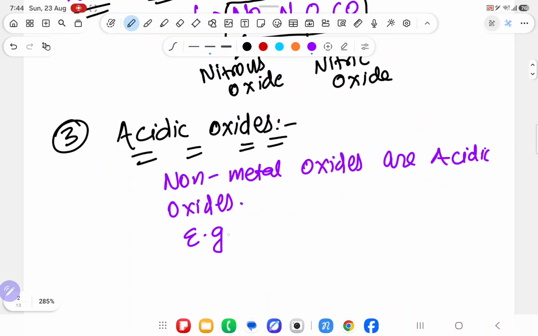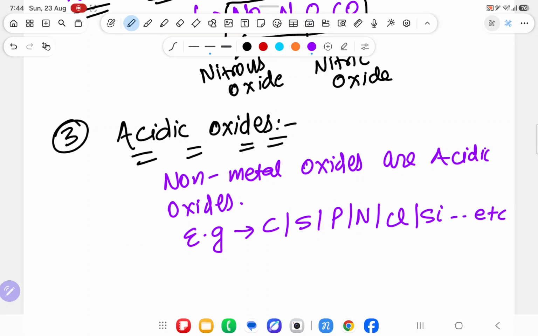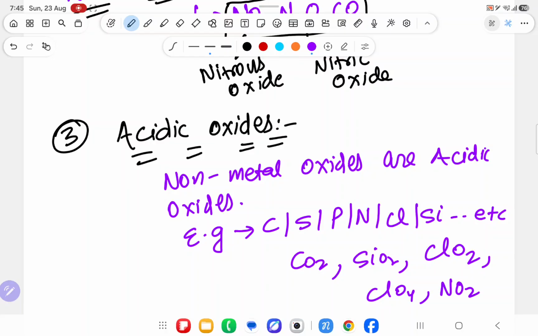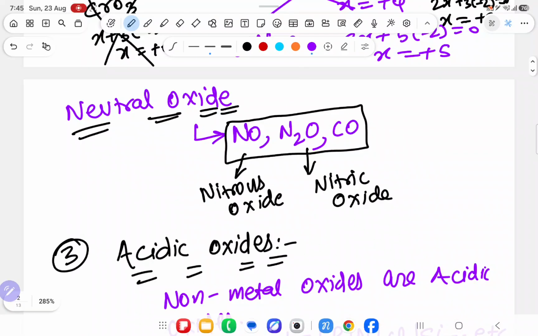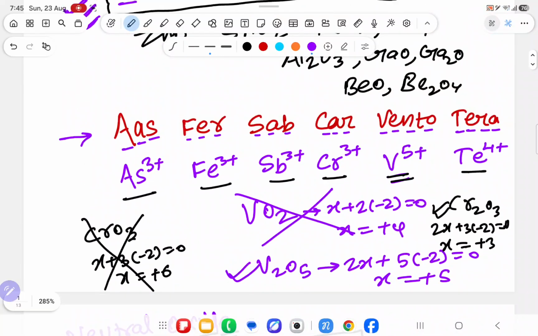Like for example, carbon, sulfur, phosphorus, nitrogen, chlorine, silicon, etc. Suppose I write carbon dioxide, acidic oxide; SiO2, acidic oxide; ClO2, acidic oxide; ClO4, acidic oxide; NO2, acidic oxide. Understood what I am trying to say.